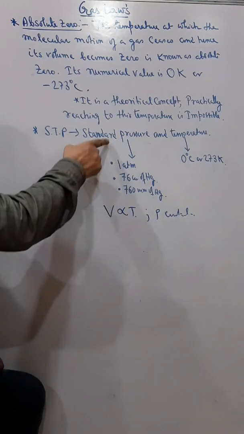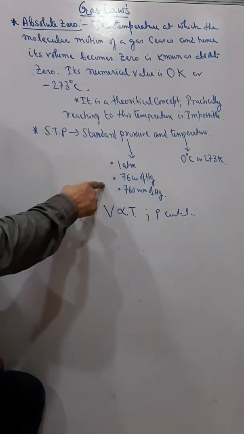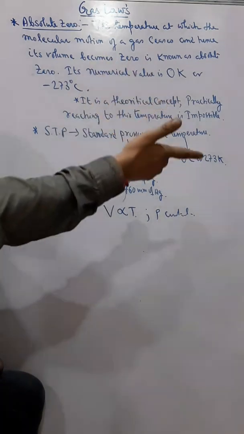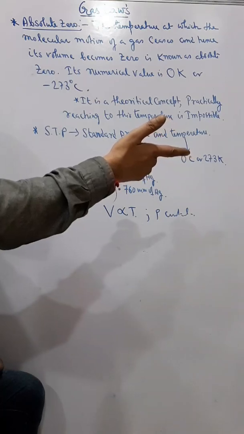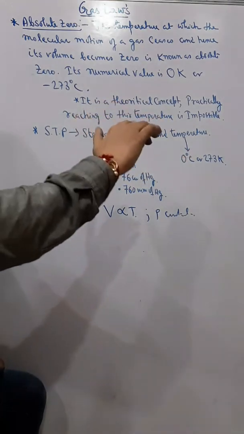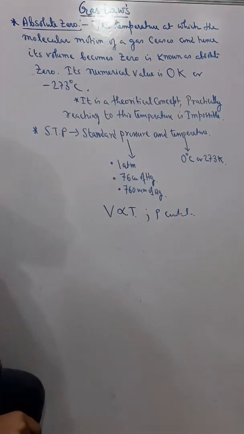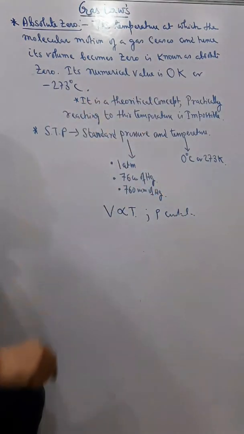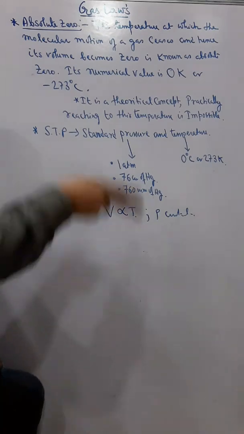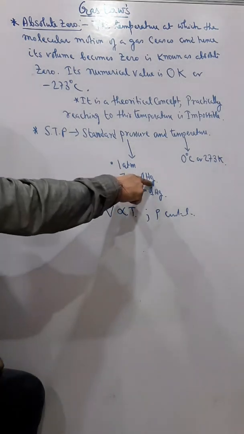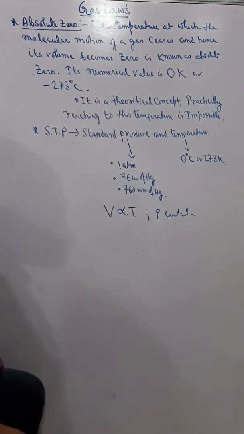Suppose they are talking about P1, then you have to find out in which unit P2 is given. If P2 is given as 5 atm, then I will take P1 as 1 atm. If P2 is given as 30 centimeter of mercury, then I will take P1 as 76 centimeter, because they told me standard pressure.